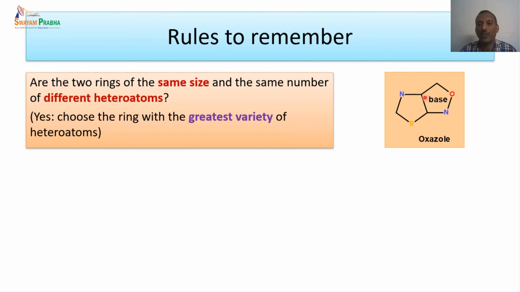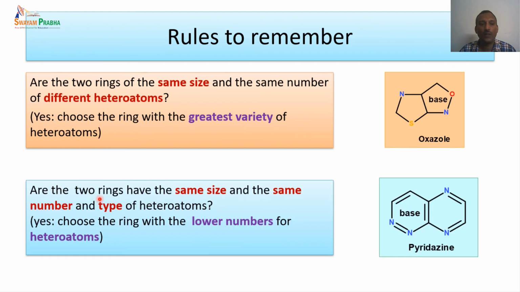Since nitrogen is present in both units, we go to the next highest priority group. Oxygen is the next highest priority, and the priority goes to oxygen compared to sulfur. So this ring is considered as the base unit, and the compound will be named after the oxazole unit. So this is how we can have multiple permutation combinations for naming of heterocyclic systems.